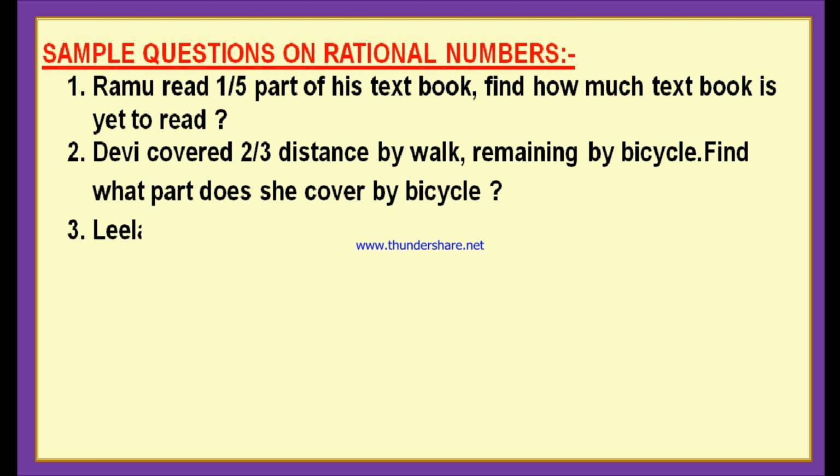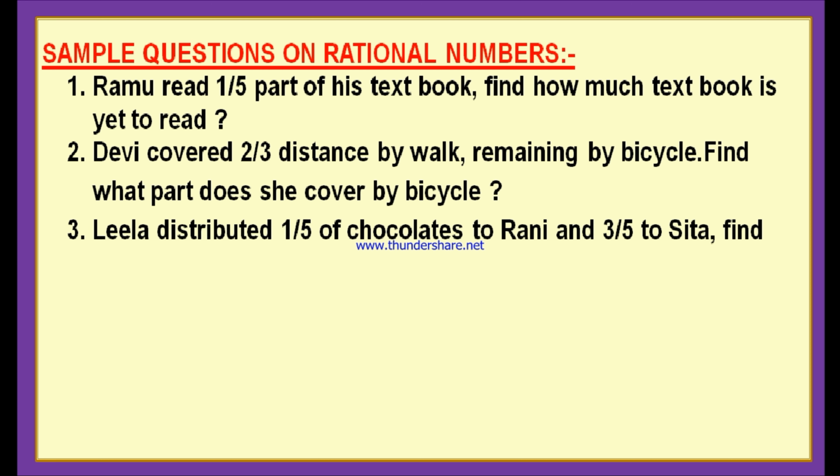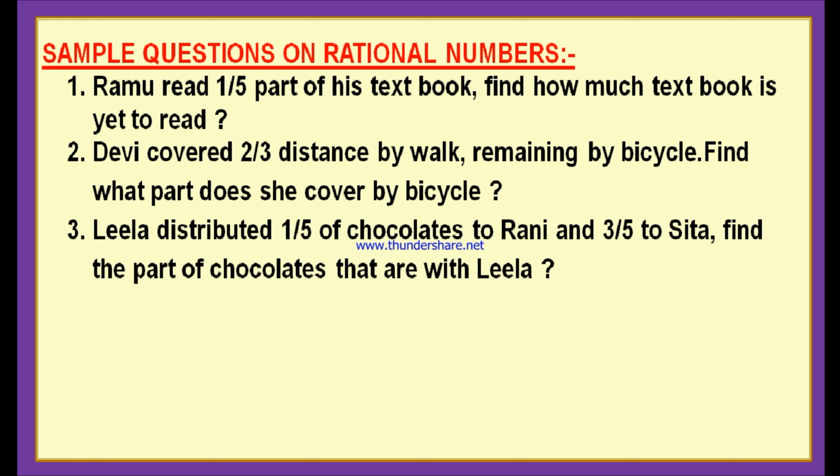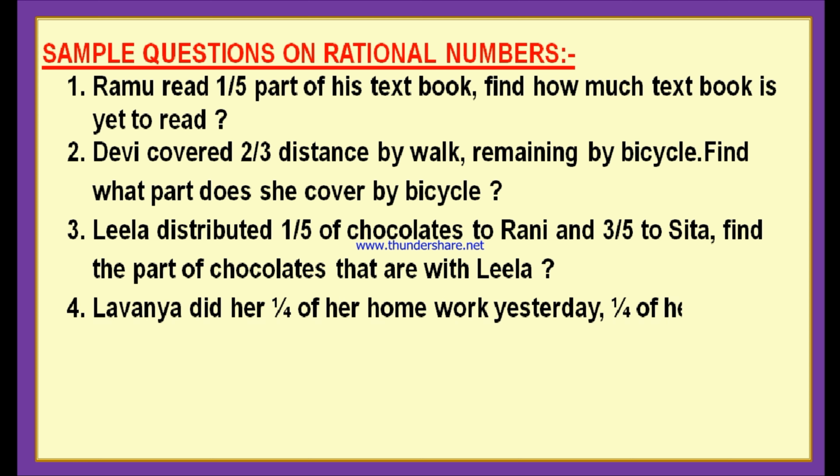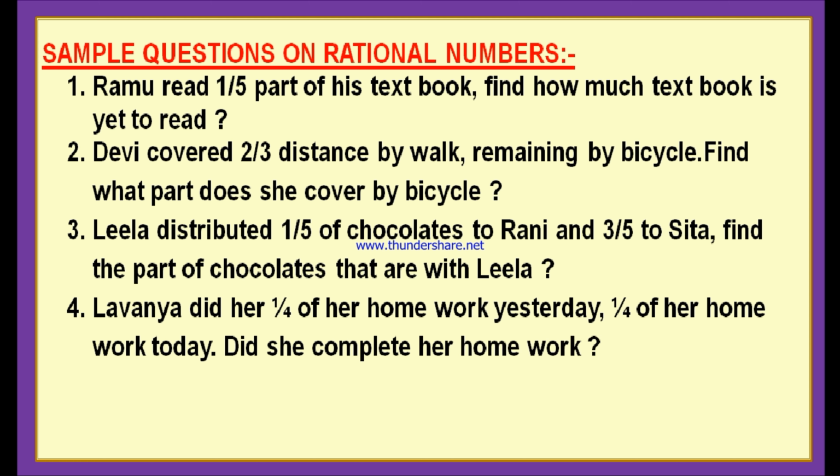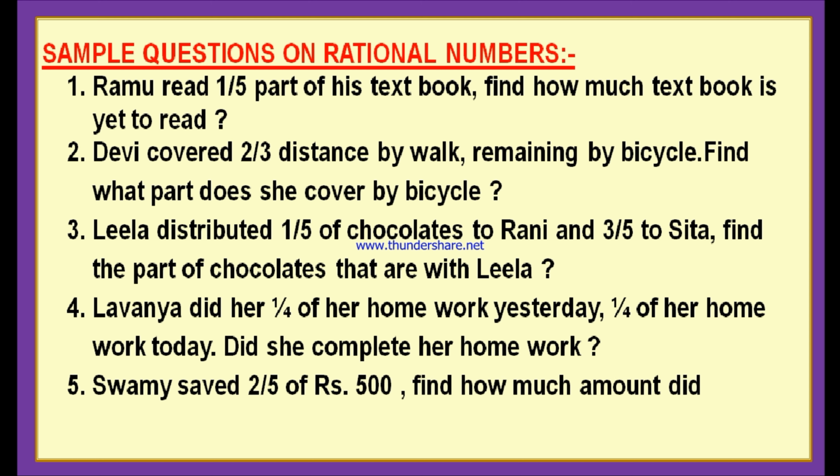Understood? Now the third question. Leela distributed 1/5 of chocolates to Rani and 2/5 to Sita. Then find the part of chocolates that is with Leela. And the fourth question. Lavanya did 1/4 of her homework yesterday and 1/4 of her homework today. Did she complete her homework? Question number 5. Swami saved 2/5 of rupees 500. Find how much amount he saved.